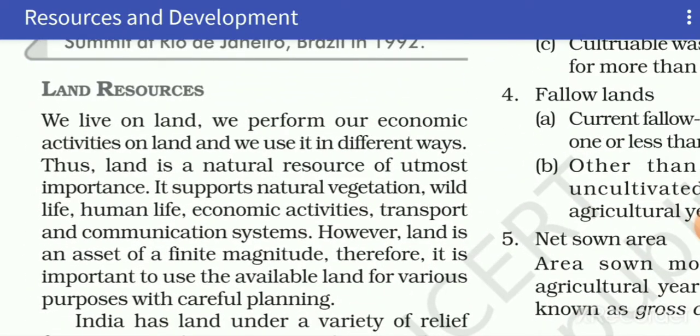land resources. Land is the most important natural resource as it supports different types of economic activities, forest, wildlife, transport and communication systems. At the same time, we have to keep in our mind that it has limited extension. That is why it becomes more important to use the available land with careful planning.